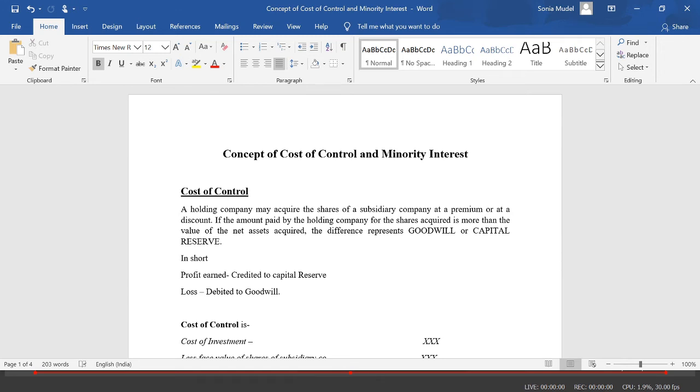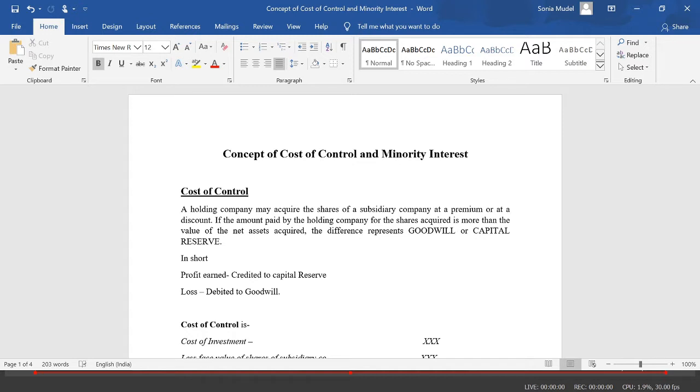And today we are going to learn about the concept of cost of control and minority interest. This belongs to the chapter of holding and subsidiary company in corporate accounting. I already shared the first video regarding the basic concepts of holding and subsidiary company. Now let's start with the concepts. Today I'm taking the two important concepts of the holding company chapter, that is cost of control and minority interest.